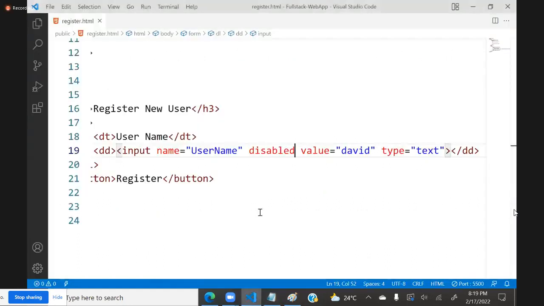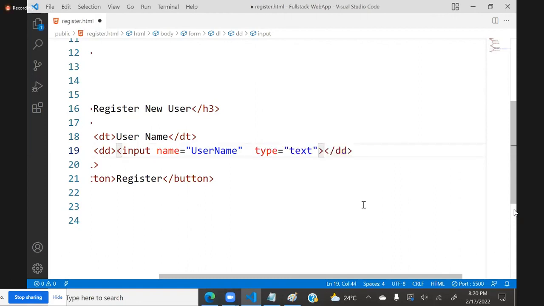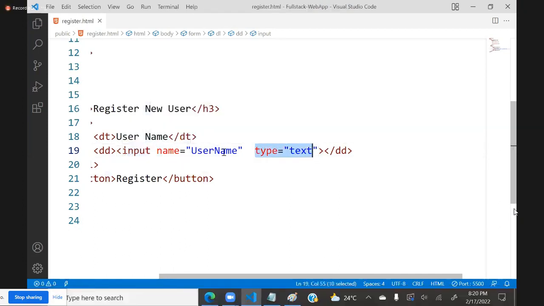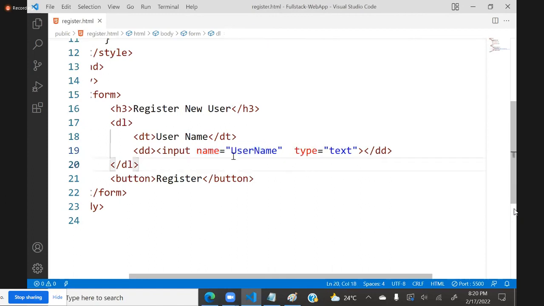For example, suppose here I am removing this disabled. I already told you so many times, in HTML there is no order dependency. Attributes don't have order dependency. Order dependency means I can use input type last or first, name first, type later. There is no order. You can write anywhere. Here another option is, for example, I said username.